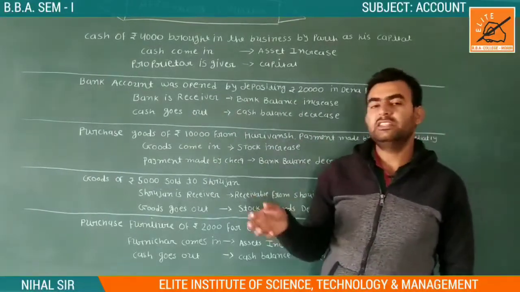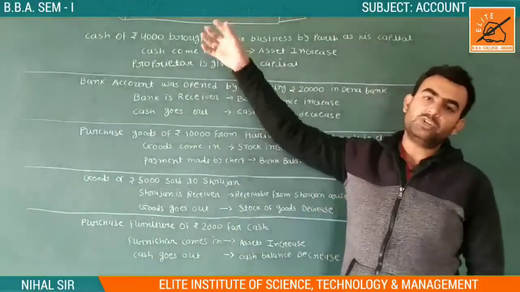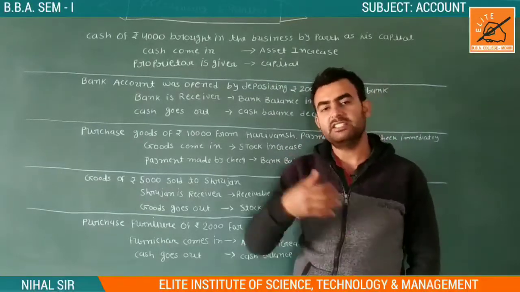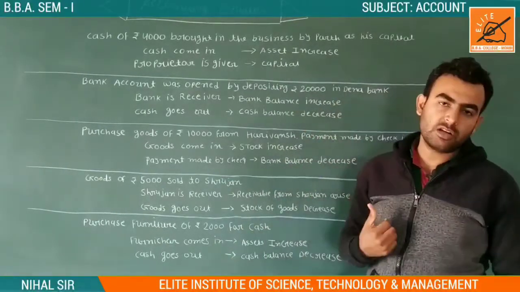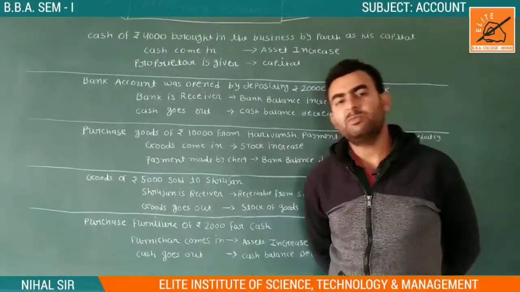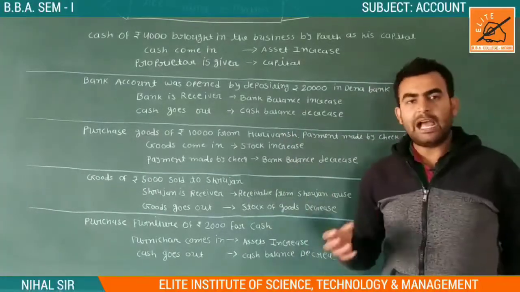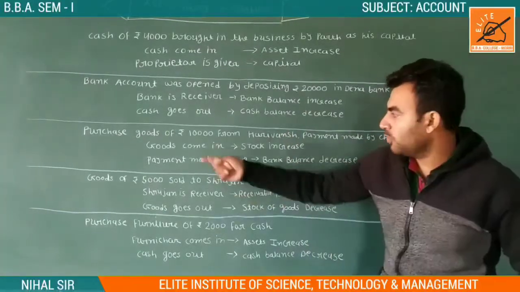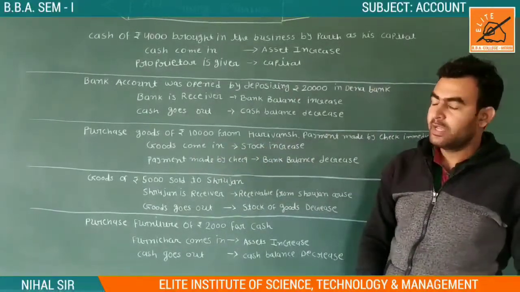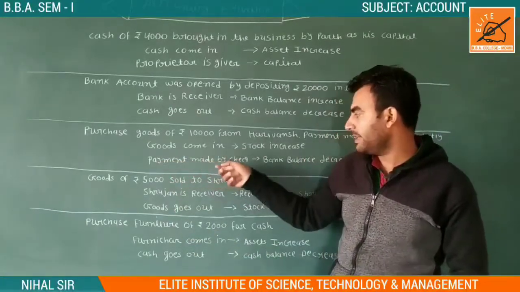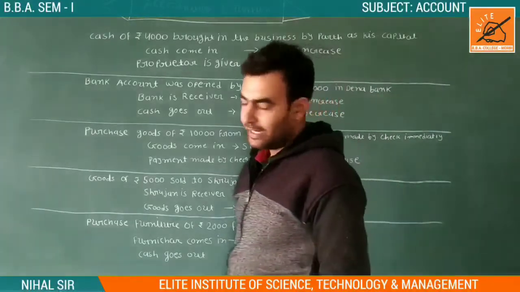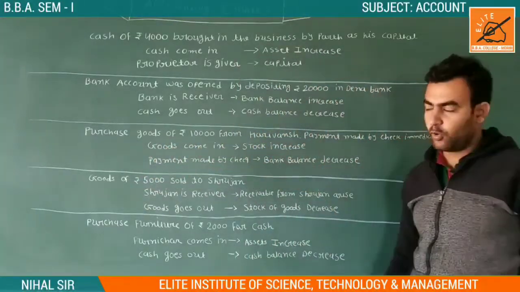When he takes the check and it is passed in our bank, the bank balance of our account is decreased. Why? Because the money is transferred from our account. So we have purchased goods from Harivansh and given a check, so goods came to us, the stock will increase, and since payment is made by check, the bank balance will decrease because money is taken from our account. So it is our third equation. I hope you all have understood very well.